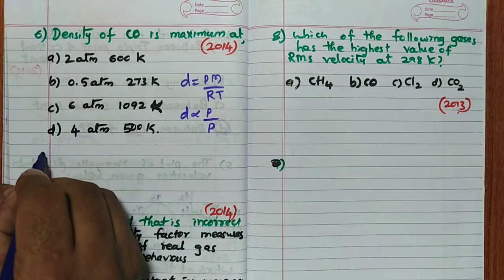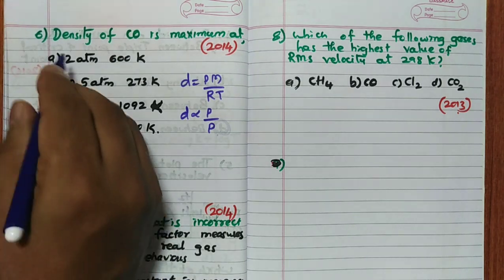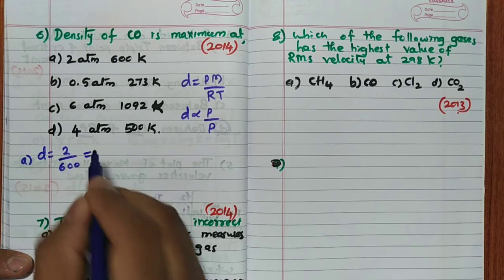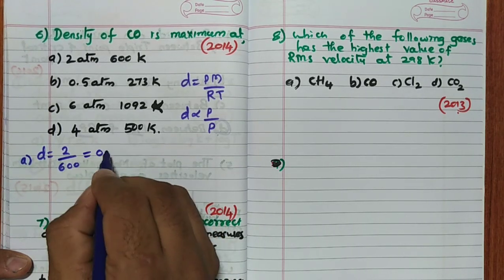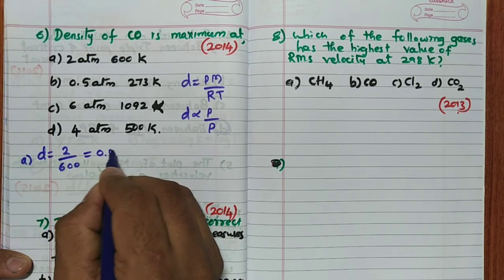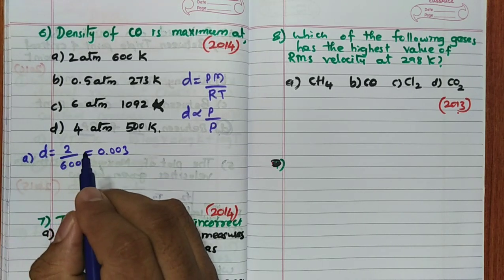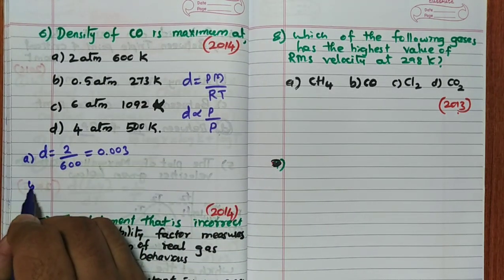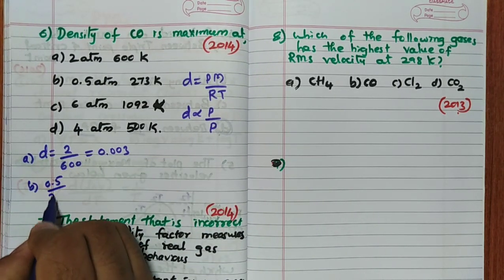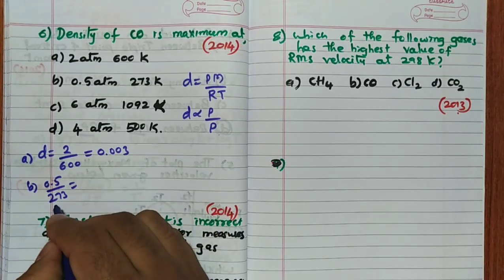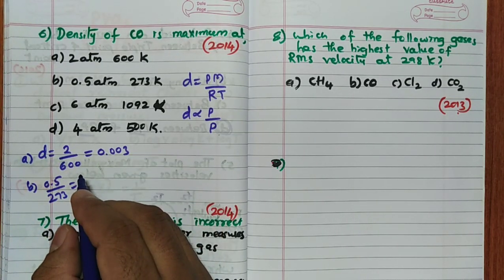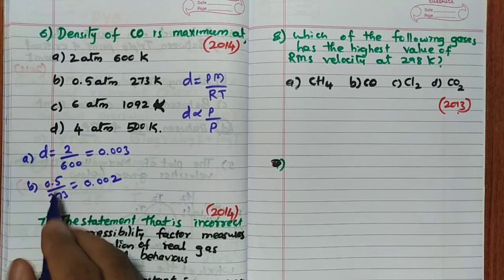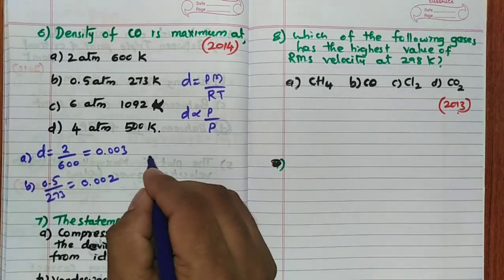Now what we will do, we will calculate. D is equal to, first for option A, 2 divided by 600. So 2 divided by 600, you will get almost 0.003. Correct? So, in this particular case 0.003 you are going to get. Right. So, option B you can say 0.5 divided by 273. So 500 by 273 if you take also, you are going to get almost 0.002. Correct? 0.002 you will get.